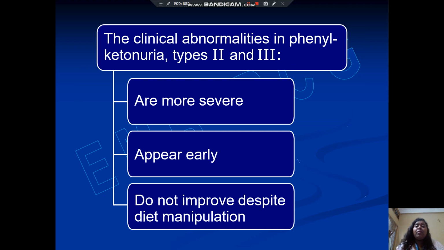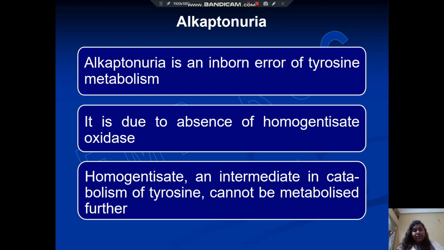The clinical abnormalities in phenylketonuria types 2 and 3 are more severe in nature, appear early, and do not improve despite diet manipulation. In my next video, I will discuss alkaptonuria. So these were the disorders.